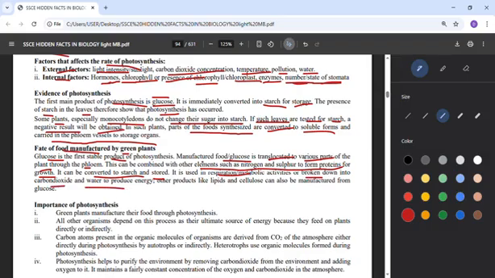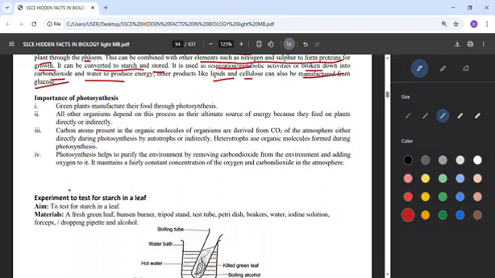Other products we have are lipids and cellulose. These also can be manufactured from glucose. Once you get glucose, you can get some other compounds. So is photosynthesis important? Yes. Green plants manufacture their food through photosynthesis.